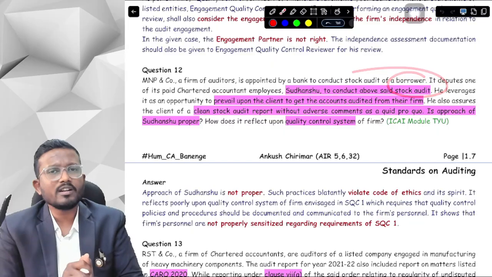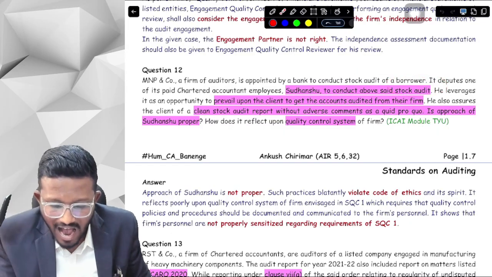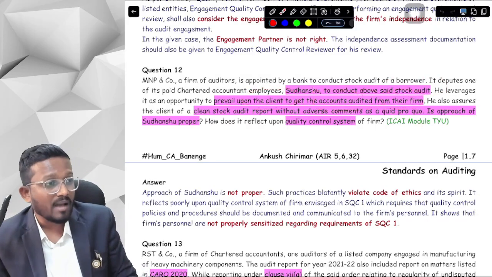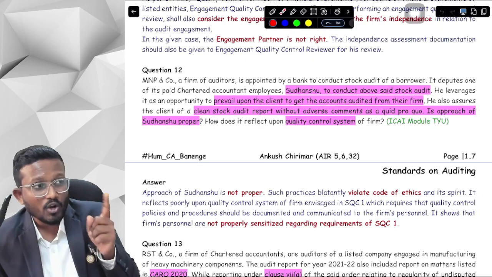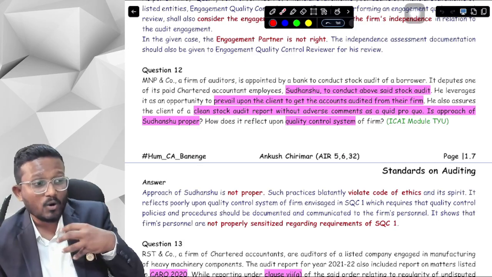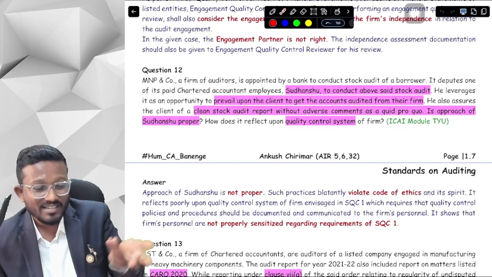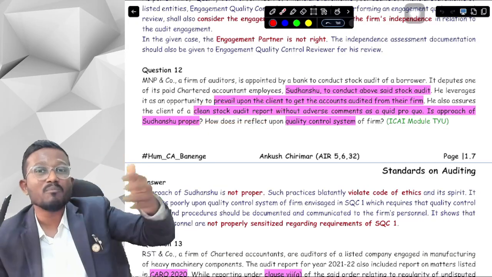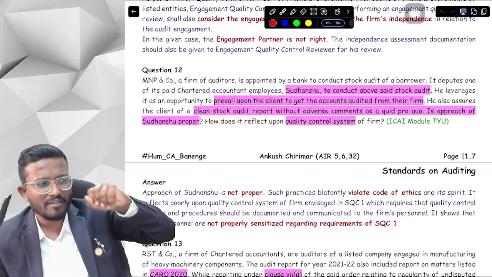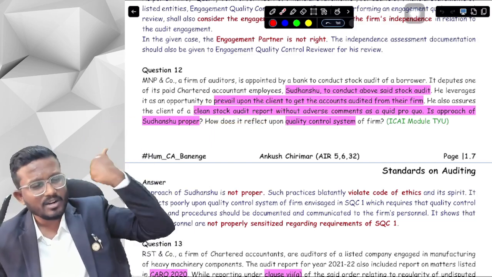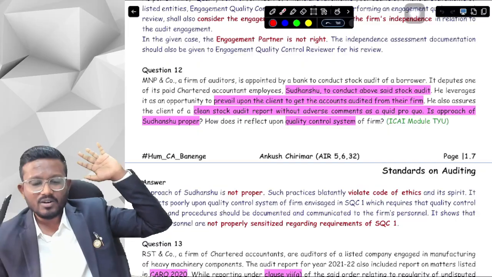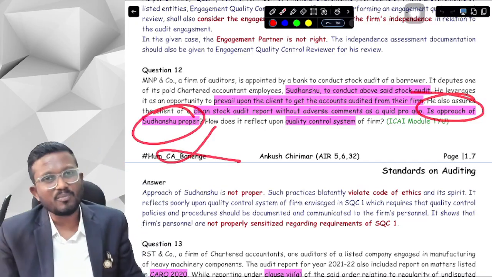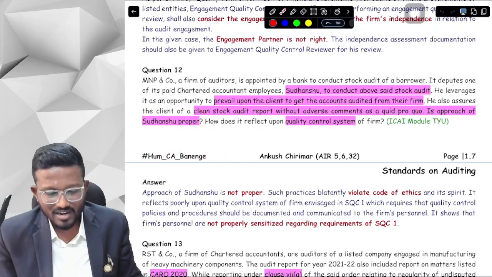Now what Sudhanshu did was, Sudhanshu asked the client to get the accounts audited from their firm. Sudhanshu told them, okay, I am doing your stock audit, but you do your statutory audit from our firm. In quid pro quo, in consideration, I will issue a clean stock audit report. A clean stock audit report means without any modification. I will say that whatever records of inventory you have given are all correct. So now you have to tell me, is the approach of Sudhanshu proper? No sir, it is not proper. Sudhanshu is not working as per quality control policies and procedures.